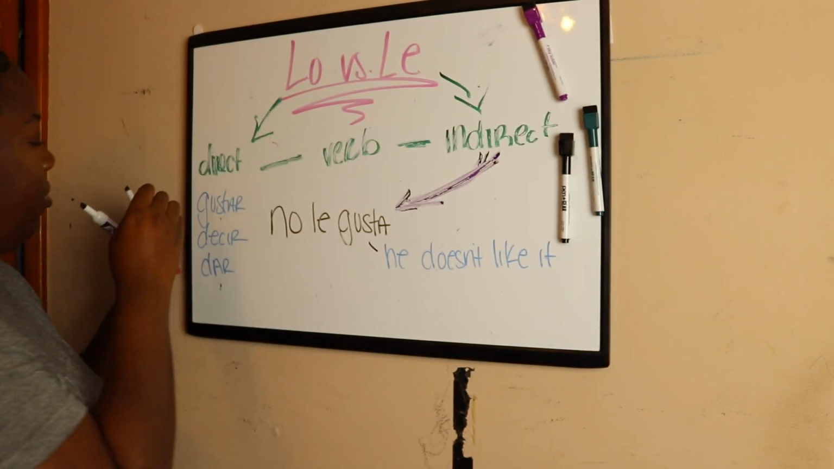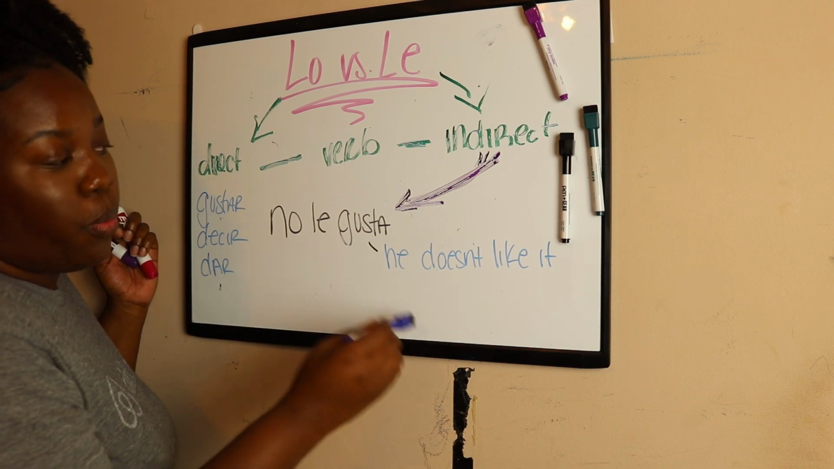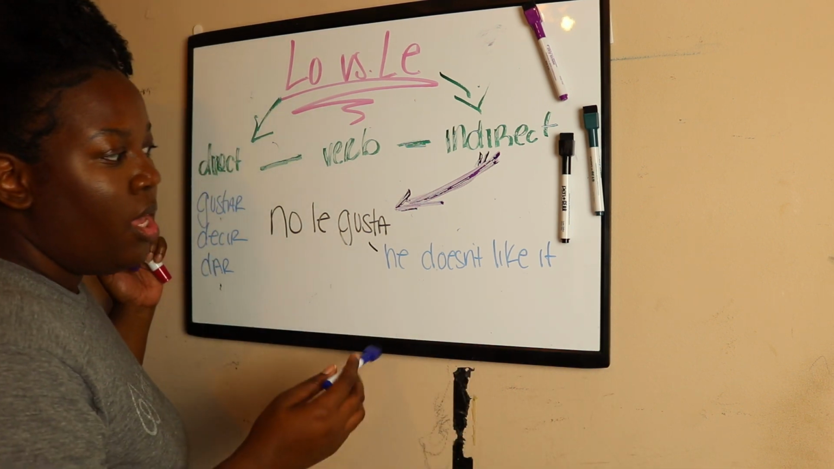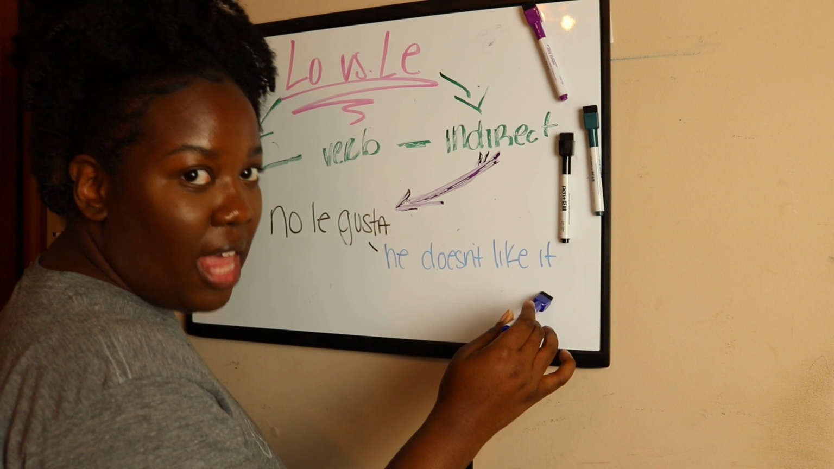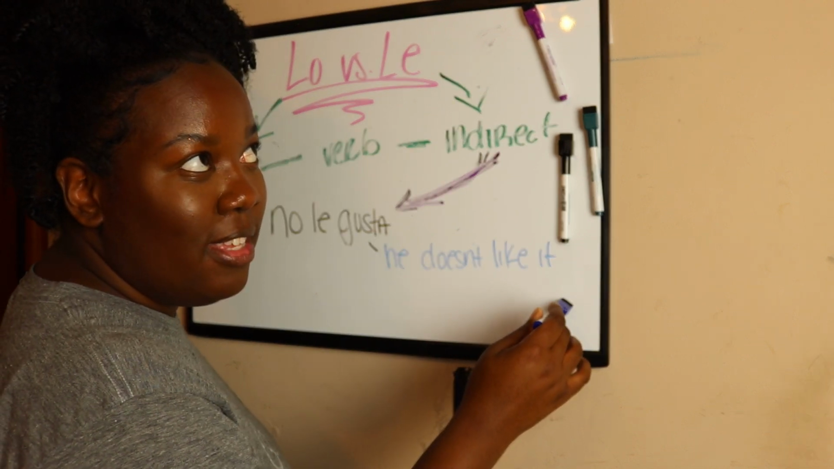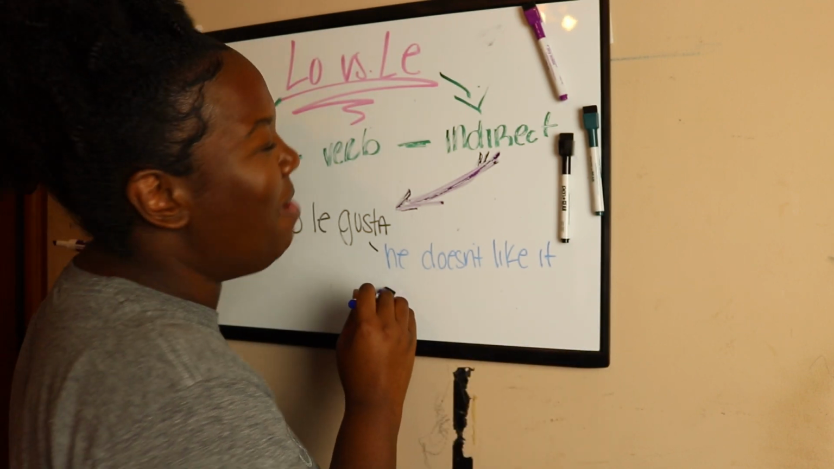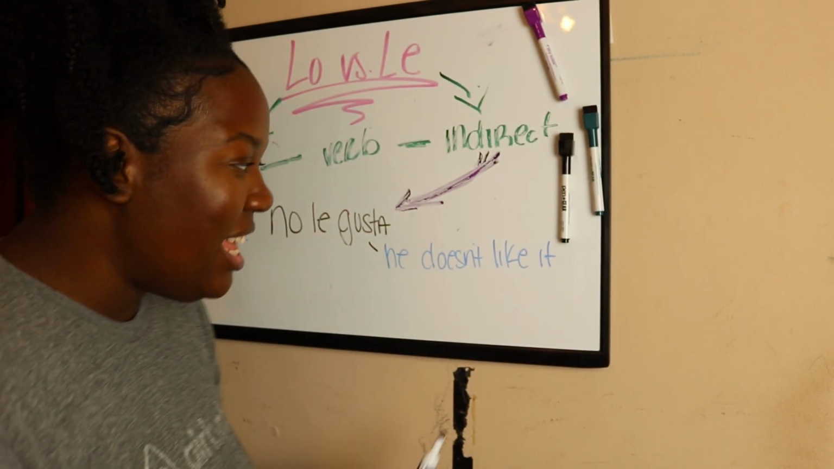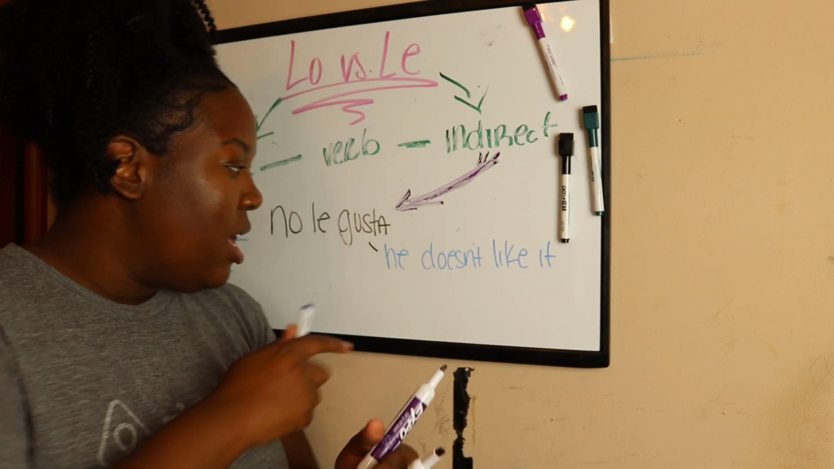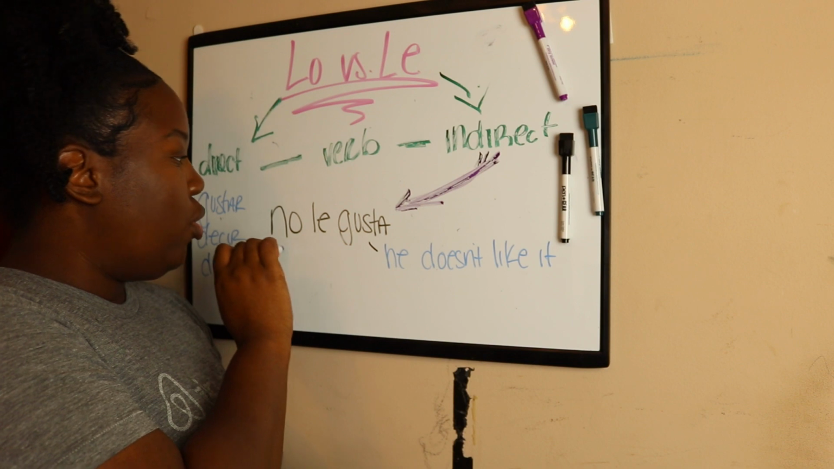So again, this is the indirect object. Le is the recipient who doesn't like it. What it is that isn't being liked is from le. Like the person, the noun, the pronoun, he doesn't like it. That's what's important here. So no le gusta.